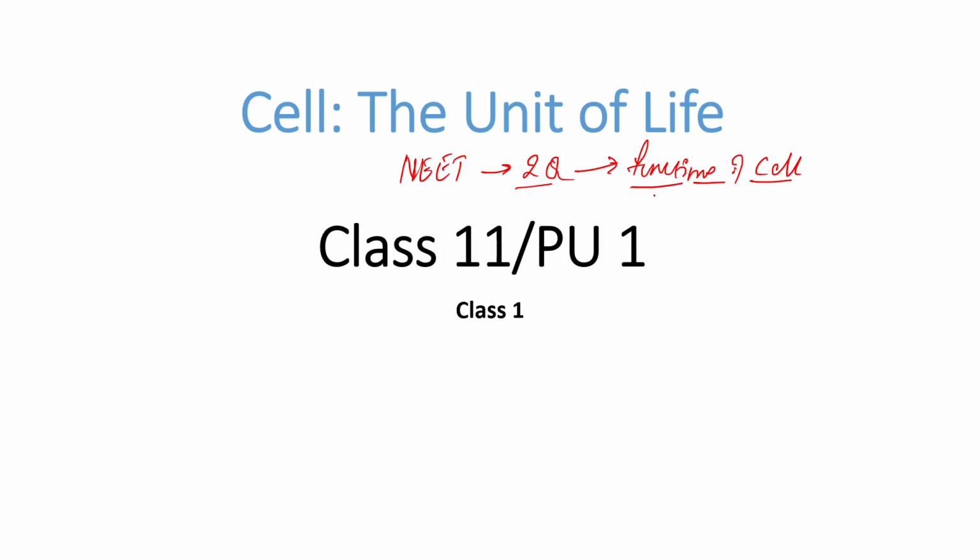So we will start our discussion with a few important parts of the chapter, which we call the synopsis. Now, if you look into the world or our surroundings, you will observe both the living and the non-living type. There are certain things which are living, and there are also certain things that are non-living, right? So now the first question that arises is, what makes an organism living? Is it the cells that make us living?